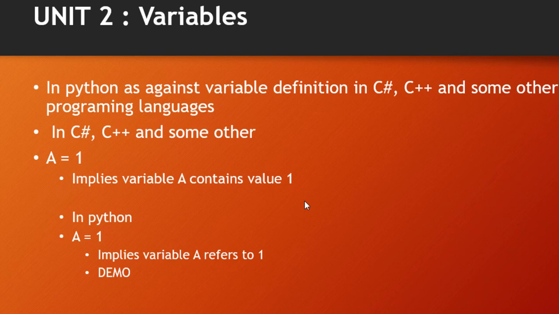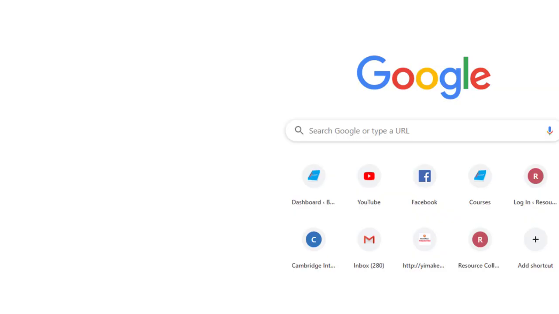For example, when you have a equals 1, it implies variable a contains value 1. But in Python, it implies variable a is referred to as 1. So when I say variable a is referred to as 1, what I mean is that